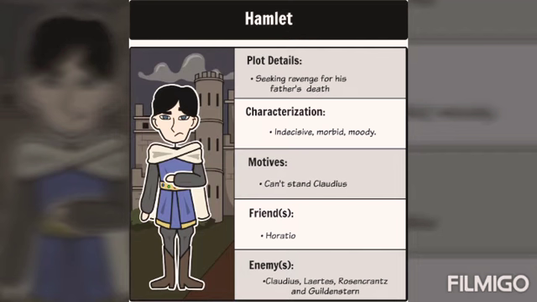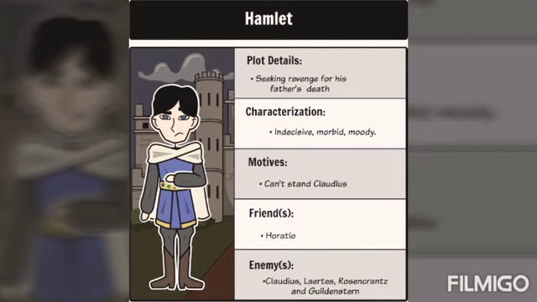Polonius, a counselor or advisor to Claudius and father of Ophelia and Laertes. So Polonius has two kids. Ophelia is a lover of Hamlet, and later she dies because she goes insane.